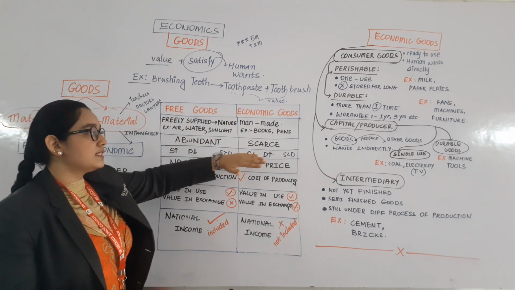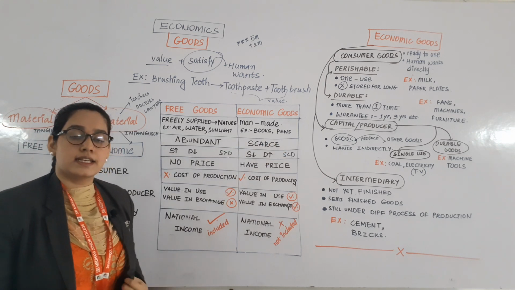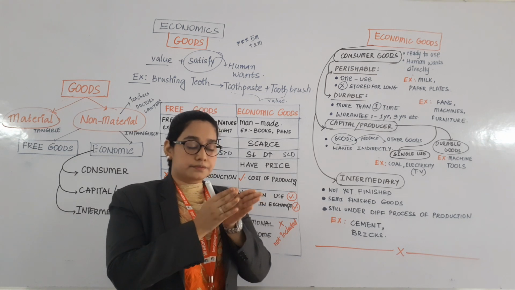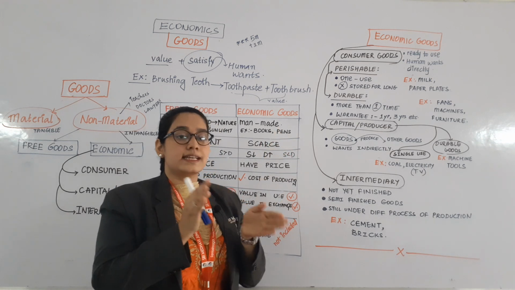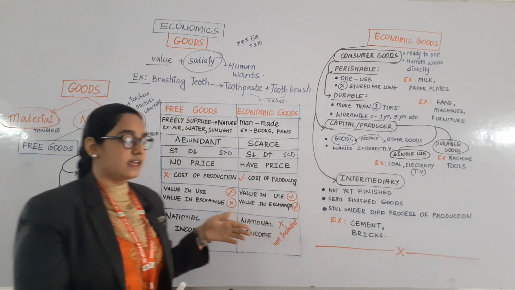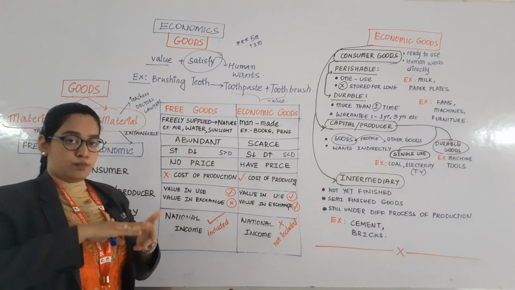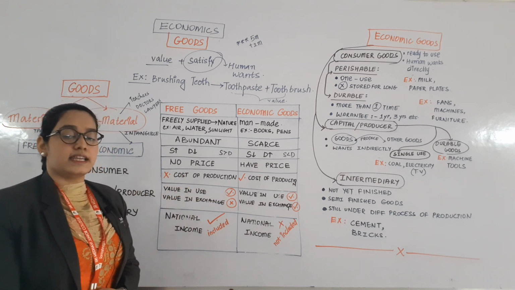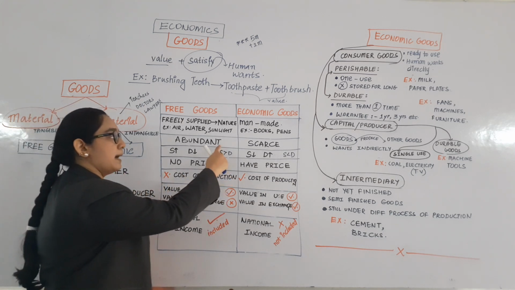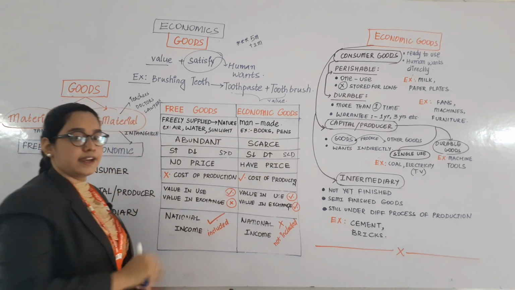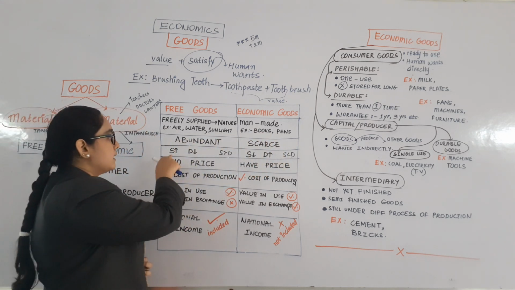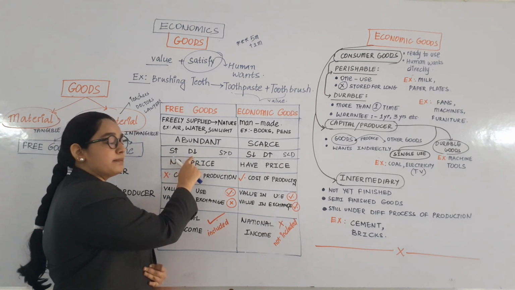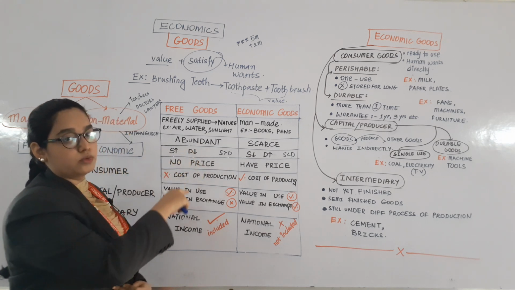Now, economic goods are always scarce. Scarce means less in quantity. Economic goods are always scarce. They are less in quantity, whereas free goods are more in quantity. So for more in quantity and less in quantity, there are two words, that is abundant and scarce.